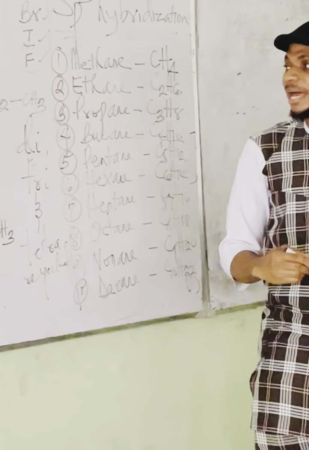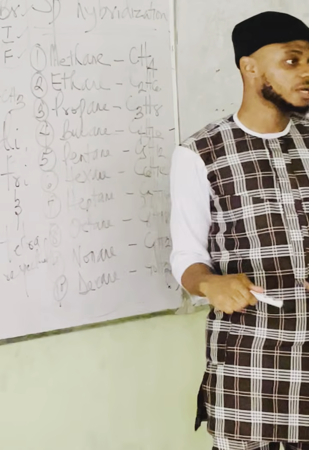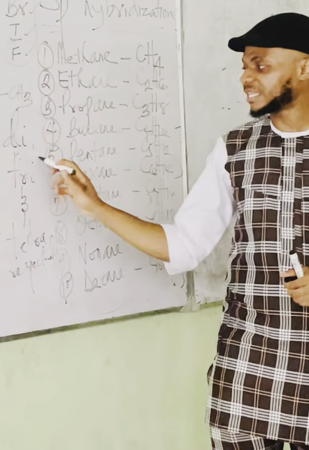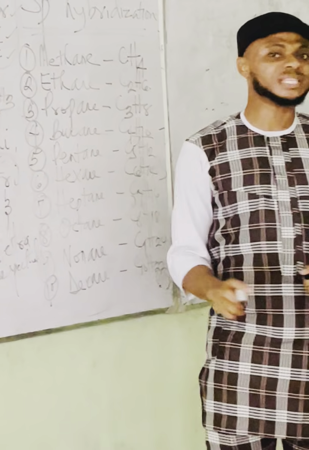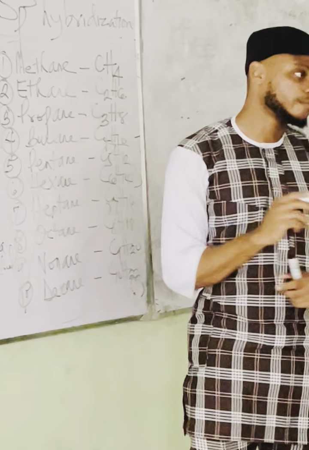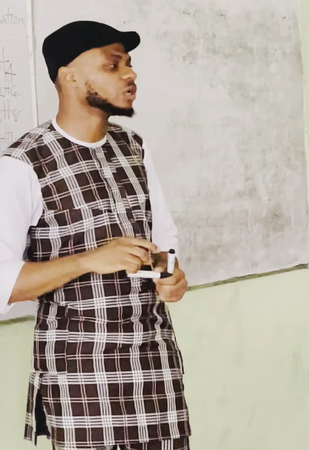So any substituent that is appearing two times, you use di. Any substituent that is appearing three times, you use tri. And any substituent that is appearing four times, you use what? Tetra. It's very important to note that. Alright? Rule number what now?